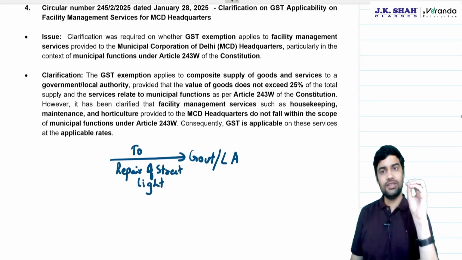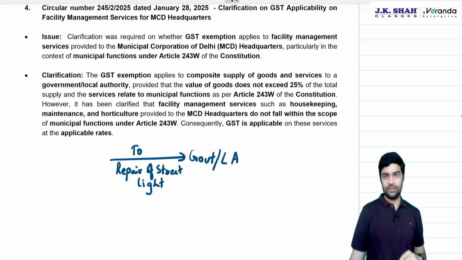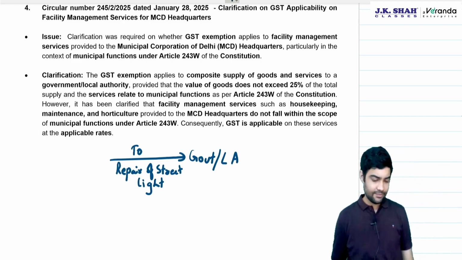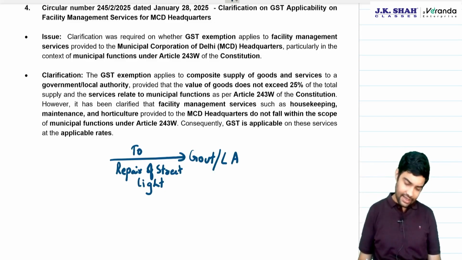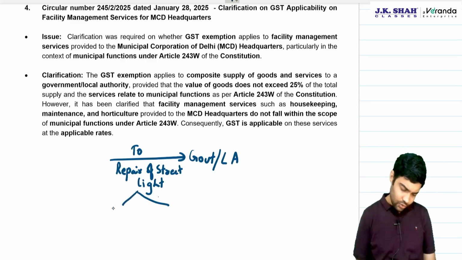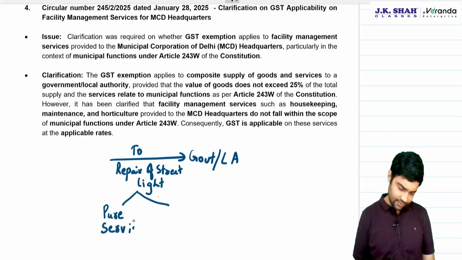Based on these two provisions, government or local authority is required to give this service. Now, repair of street light service, there are two exemptions: pure services, that is only service, or composite supply.